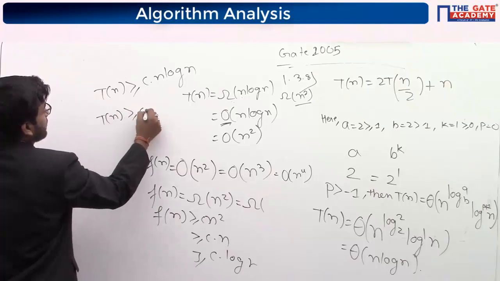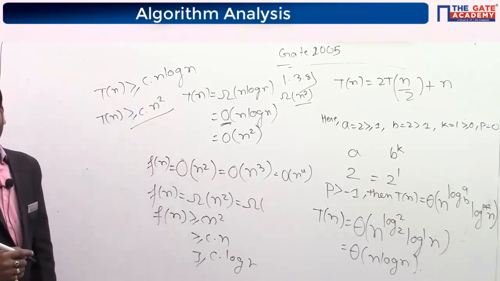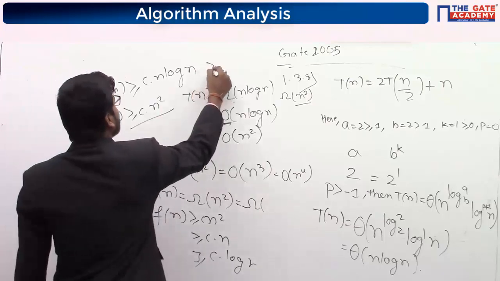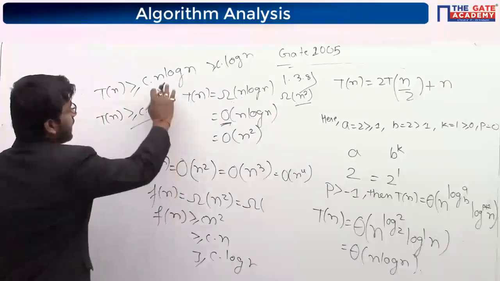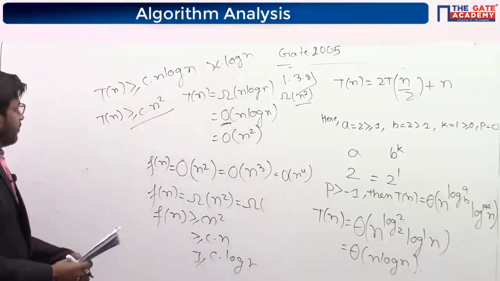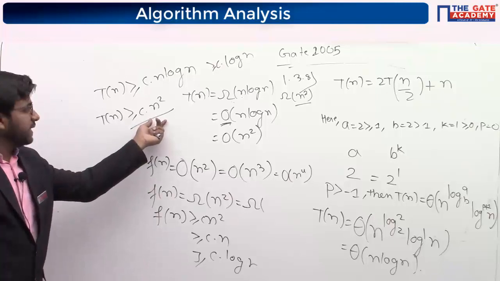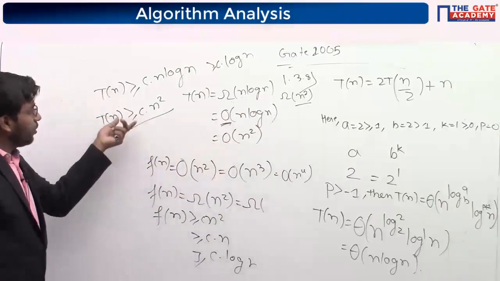Tn is greater than Cn square. By this we can't conclude that it should be greater. We can say that it should be greater than C log n, because n log n is greater than this one, na? That we can say, but we can't say that n square. N square will go big O, na? Upper bound, not lower bound.